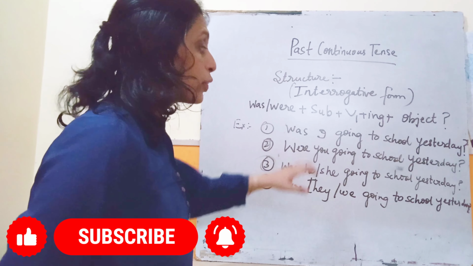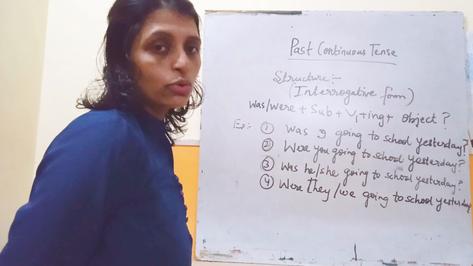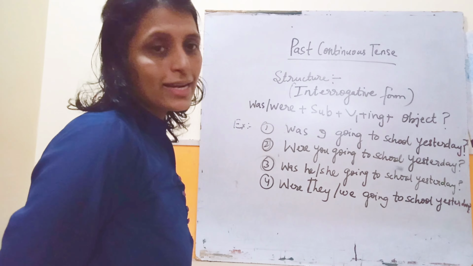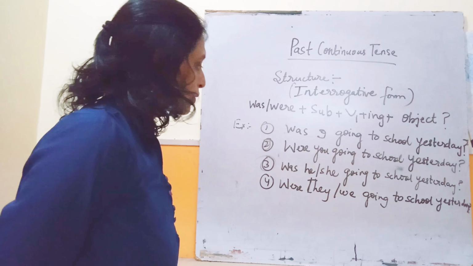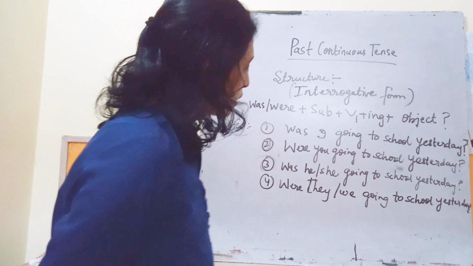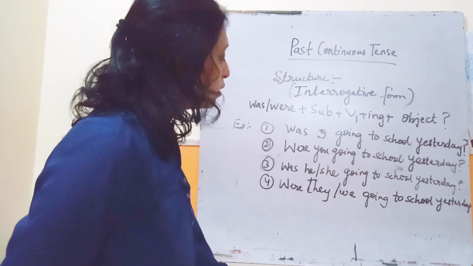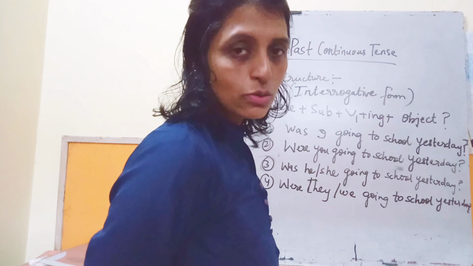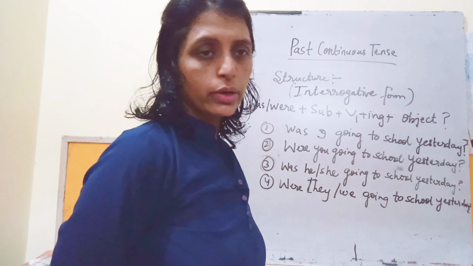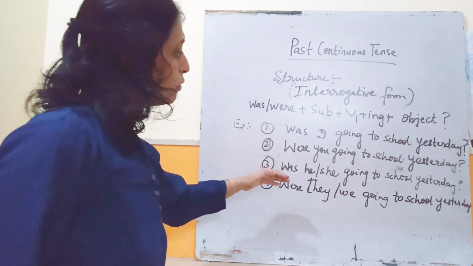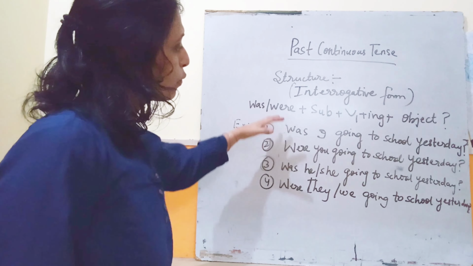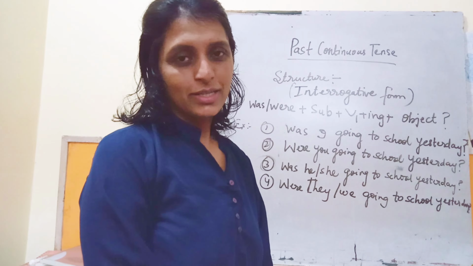Then were you going to school yesterday, as you is the second person and it takes the plural verb. Okay. Helping verb. Then was he or she going to school yesterday? And then were they or we going to school yesterday? Okay. So this is the way we are going to form the interrogative structure of past continuous tense.